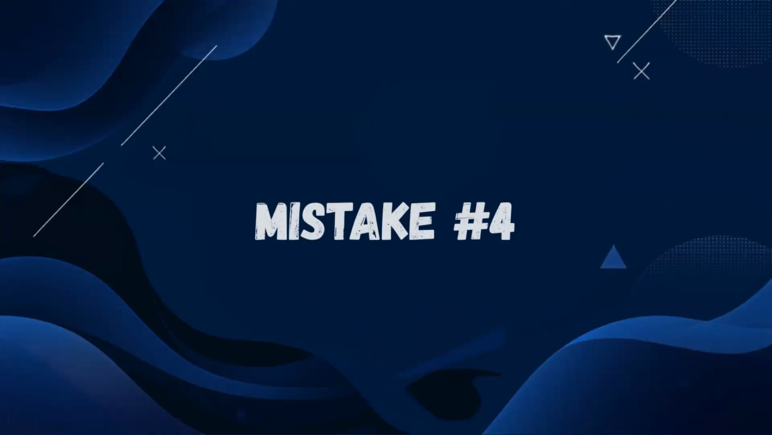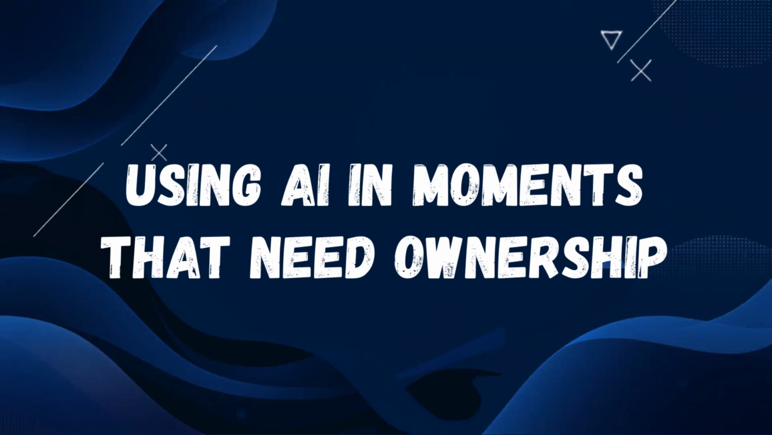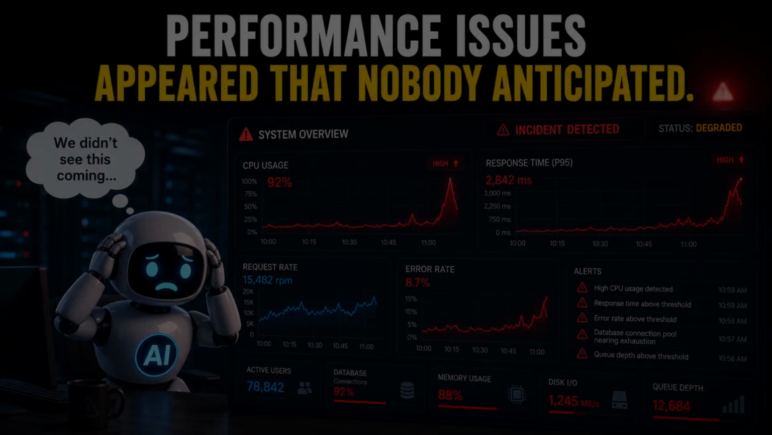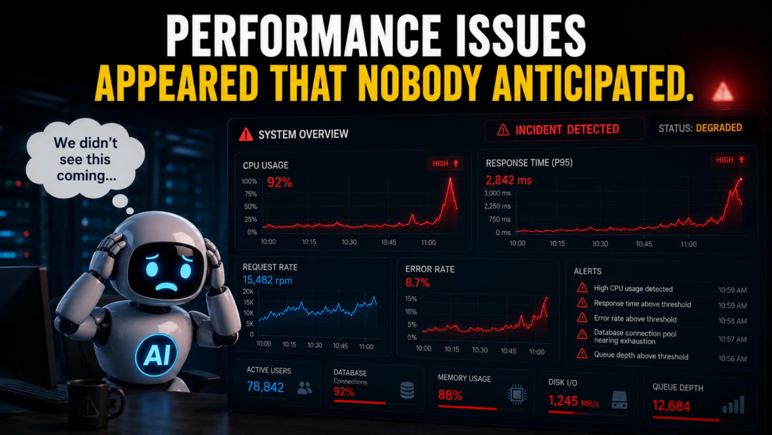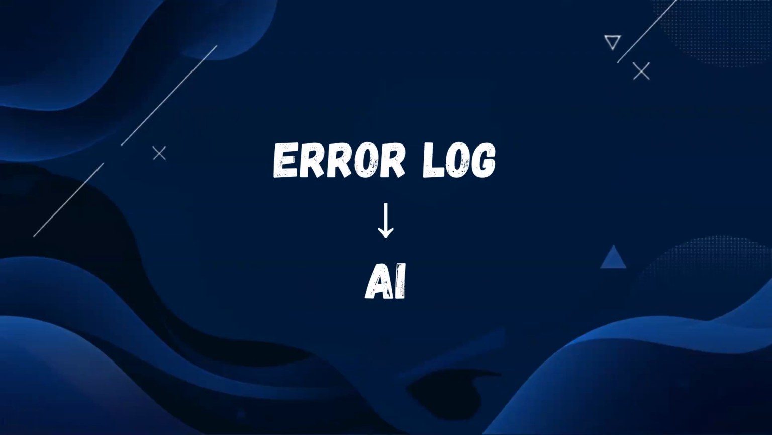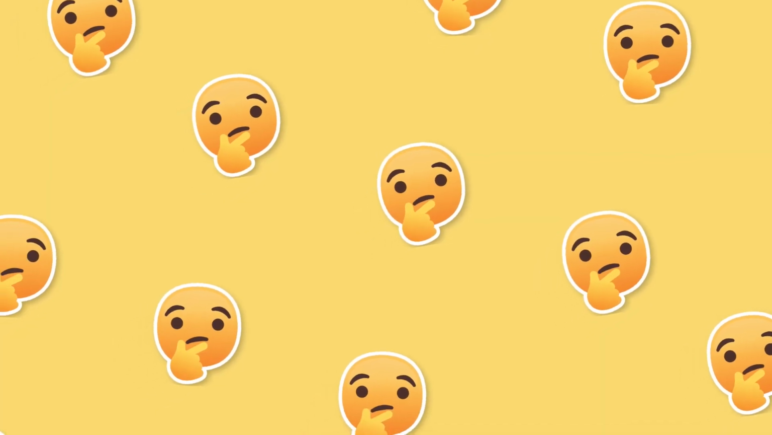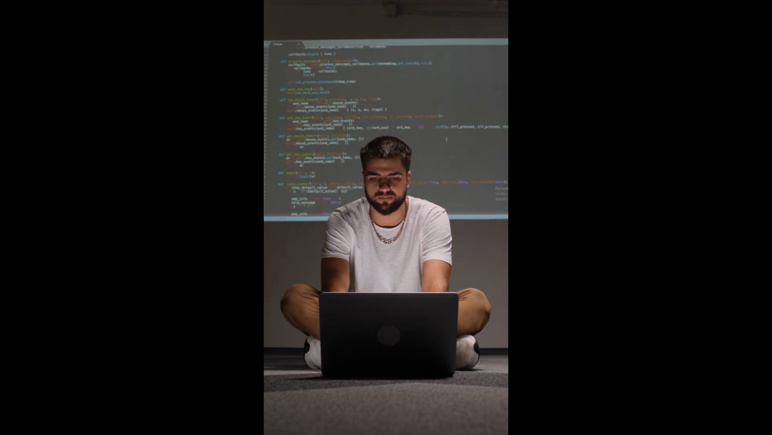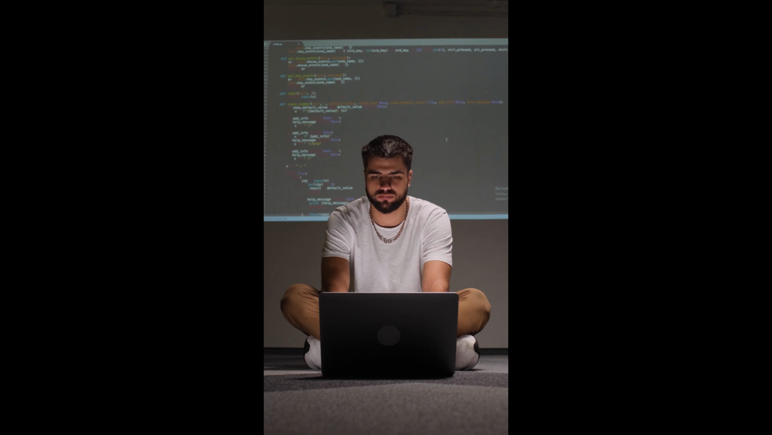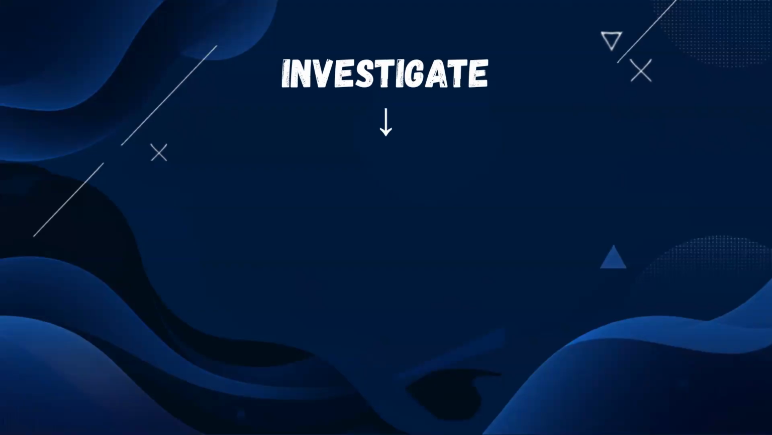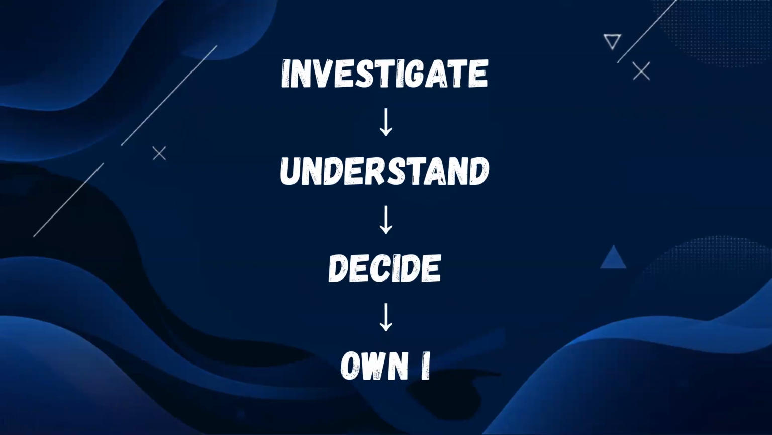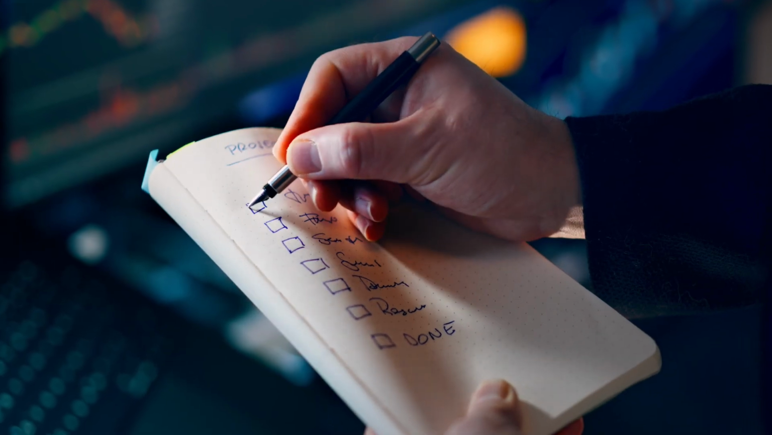Mistake number 4. Reaching for AI in exactly the moments where what's actually needed is a human taking responsibility. When the production system breaks at 2 a.m., the instinct to paste the error into the AI tool and wait for the answer is understandable, but it's the wrong instinct under pressure. What that moment actually requires is someone investigating directly, building a clear picture fast, and being confident enough to make the call and own the consequences, whatever they are.